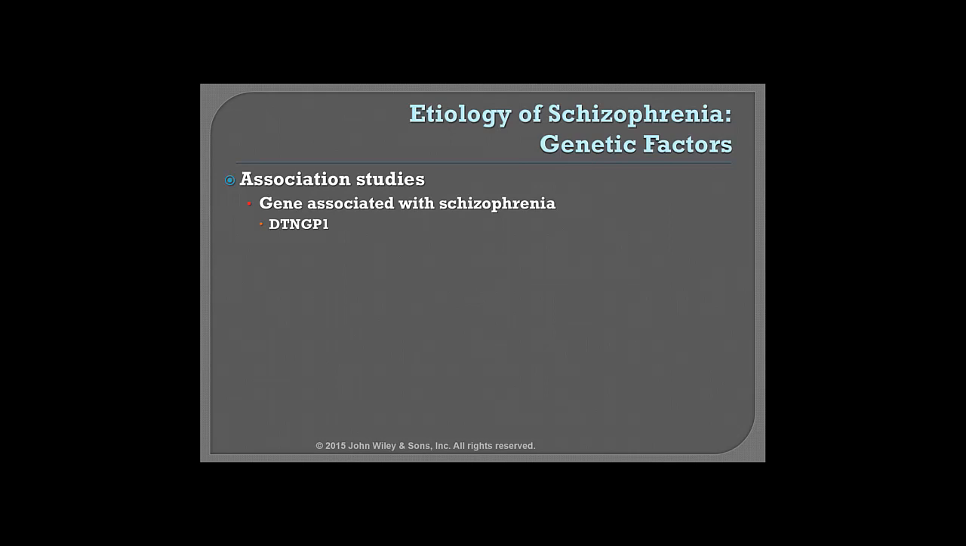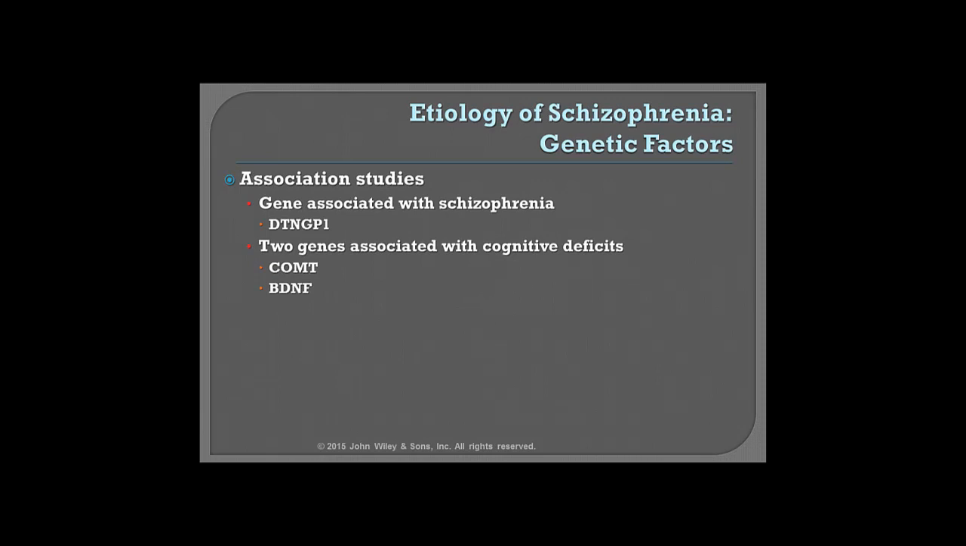We also know that there are 2 other genes that are associated with the cognitive deficits that we see with schizophrenics, COMT and BDNF. Both of them seem to be connected or somehow related to the cognitive deficits that are associated with schizophrenia. It's important to point out, though, that it's been very difficult to replicate this research on these genes. And it really points to the genetic heterogeneity that's connected with the development of schizophrenia.